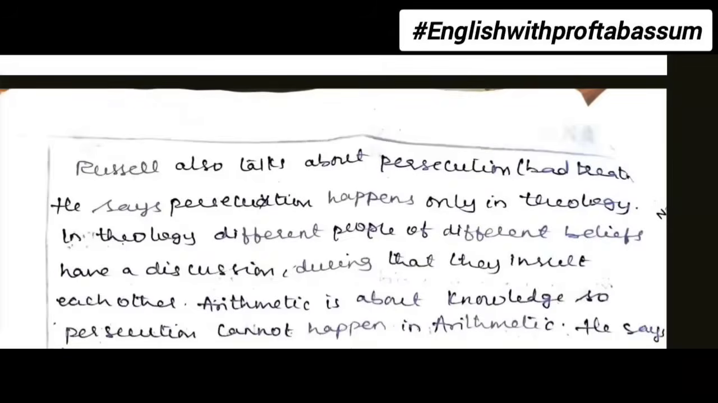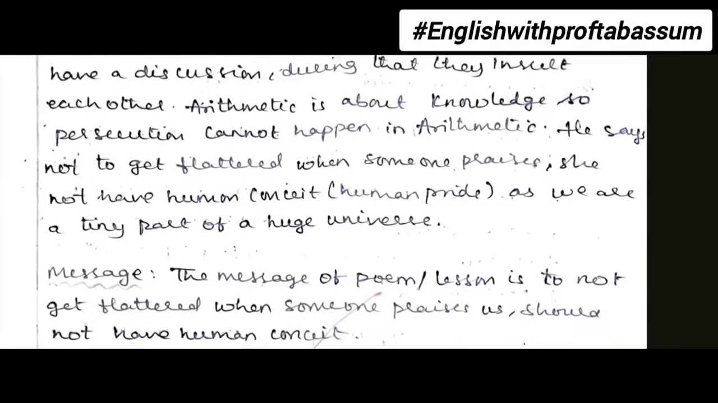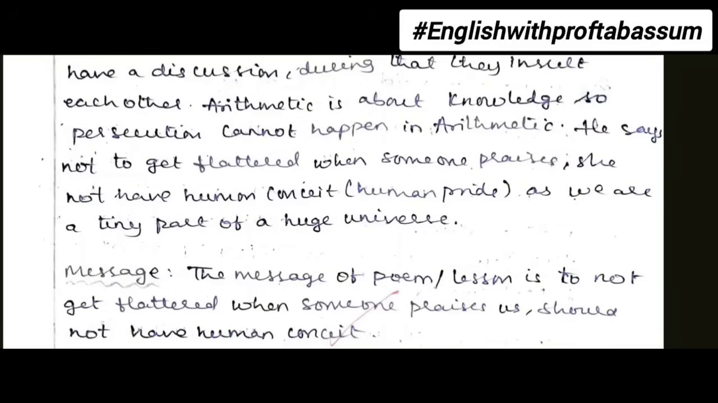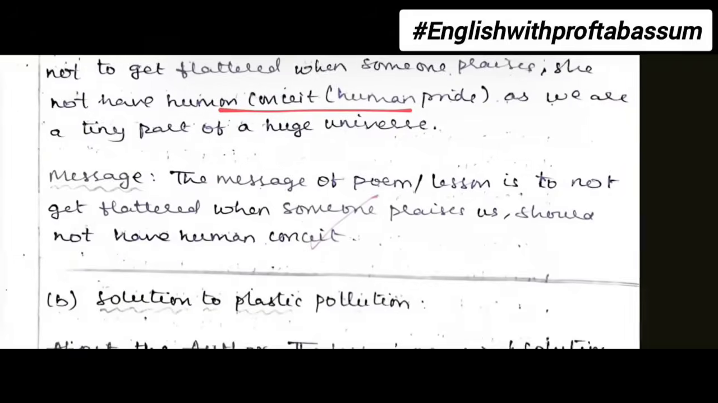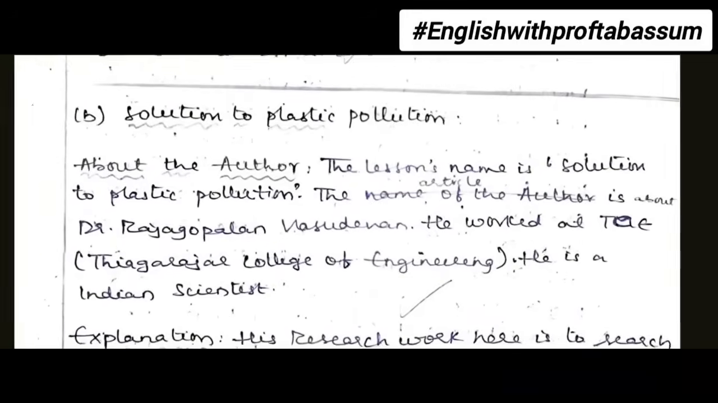Then talk about persecution, that is bad treatment. Then talk about arithmetic and theology. And then finally talk about how we must not have human pride because we are a small part of this big universe. And ultimately you write the message. It should be, the message of the lesson is, not poem. The student has written poem and slash over here, so no need to write like that. This is a lesson, so you'll write for lesson. All these easy answers I have already uploaded, students. You can check the playlist given in the comment section.